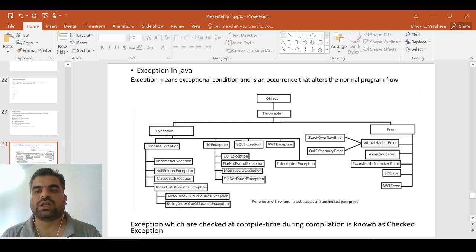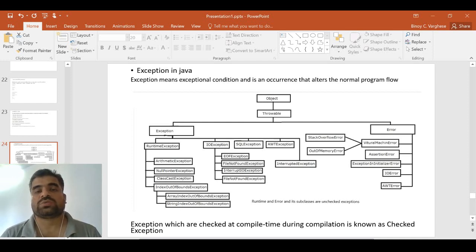But the errors on the right-hand side occur due to the lack of resources or an environment issue where the program runs. For example, a memory issue: while the program is running, it may need a particular amount of memory, and there could be a chance that the available memory is very low. Those situations come under Error.